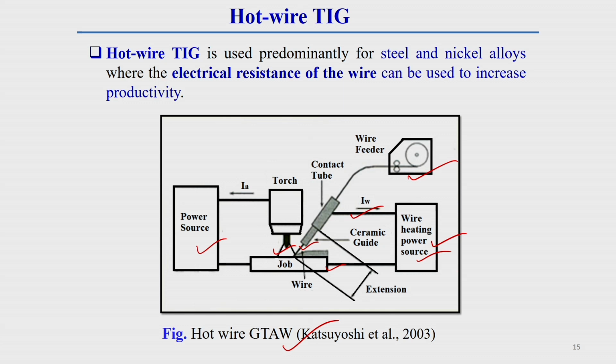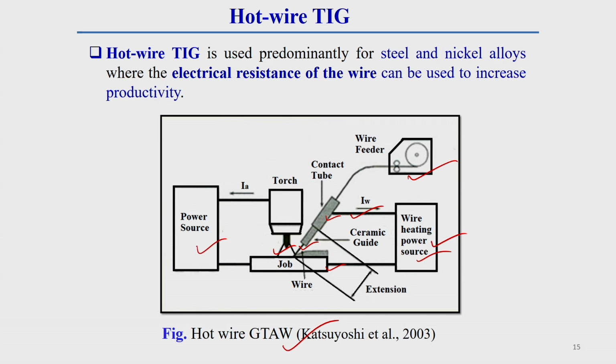This power source is connected with the contact tube and the workpiece. So the filler wire in between is heated by electrical resistance heating.